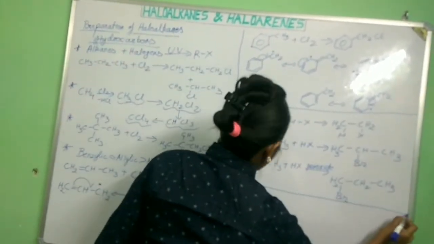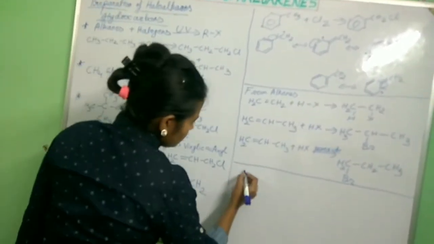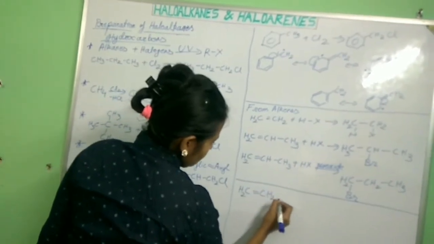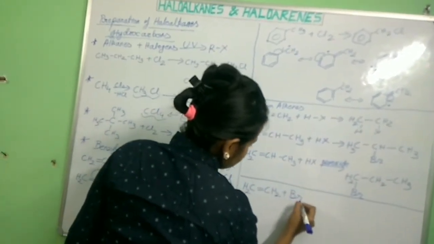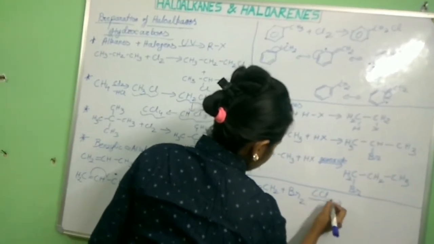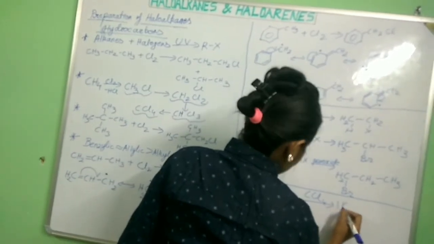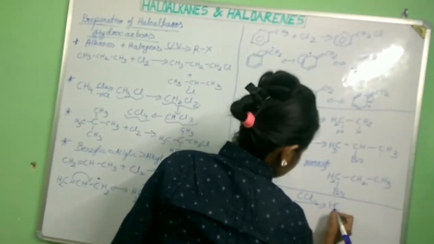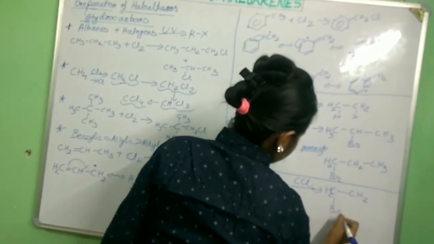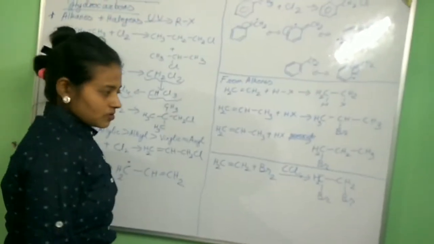Now if we want to prepare from alkenes, in the same case, if we take alkenes along with a halogen, that is bromine, in presence of carbon tetrachloride, what will happen? We'll get vicinal products, like CH2Br-CH2Br.